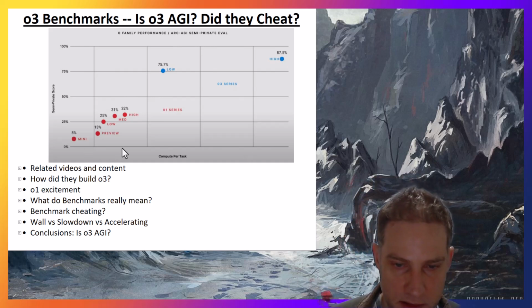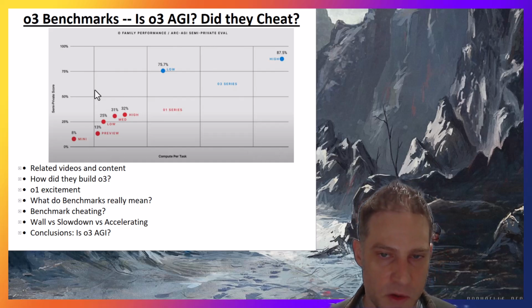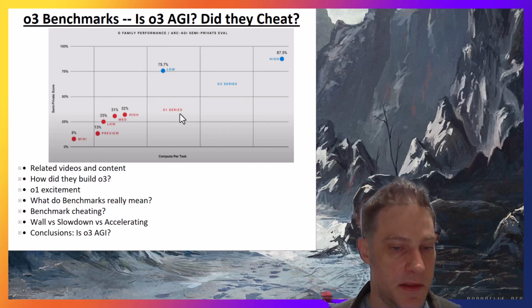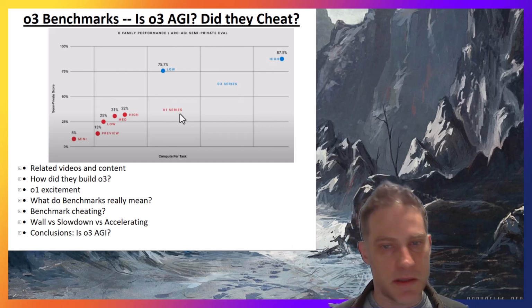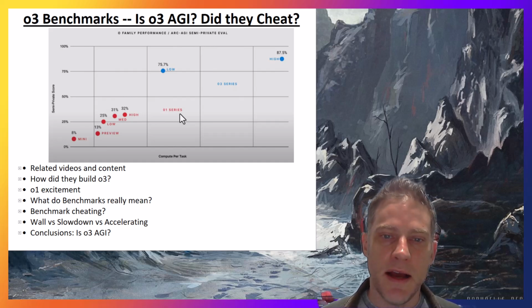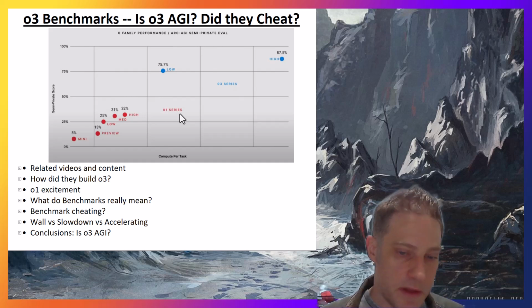Let's ignore the fact that we don't really have numbers here, and we'll circle back around to that. So what does this really mean? And then there's some rumors about them cheating. I think it's a little bit misleading to say that they cheated, and I'll go into the details there, and we'll look at what these benchmarks really mean.